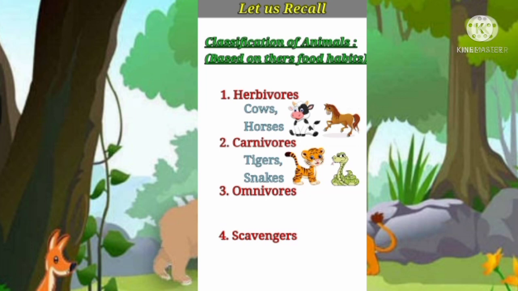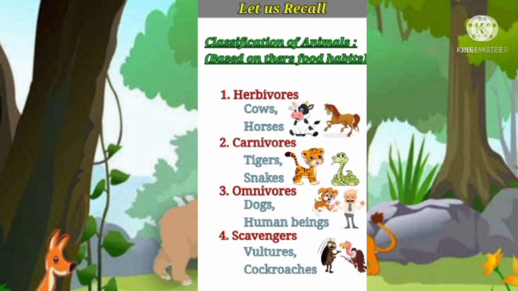Animals that eat both plants and flesh of other animals are called omnivores. For examples, dogs and human beings. Then, animals that eat remains of dead animals are called scavengers. Examples, vultures and cockroaches.